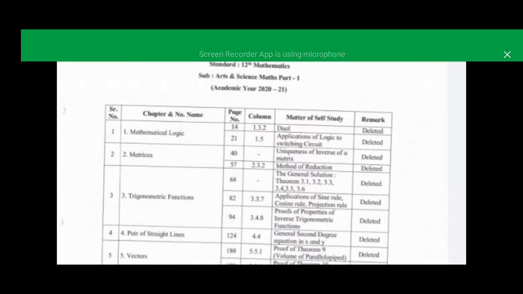In mathematical logic, the most important things we have to study are how to draw the truth table, quantifiers of the statement, converse, inverse and contrapositive of the statement, and then writing the negation of the statement. These are the important subtopics that we have to prepare.